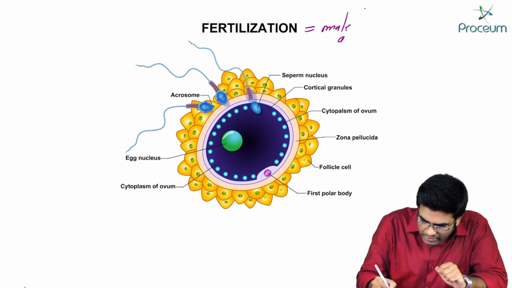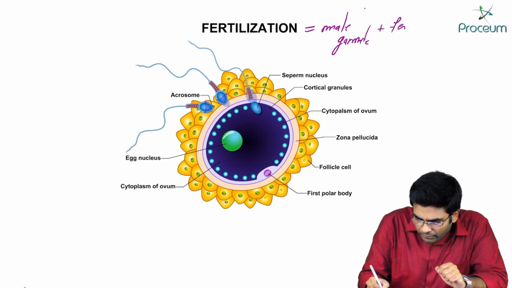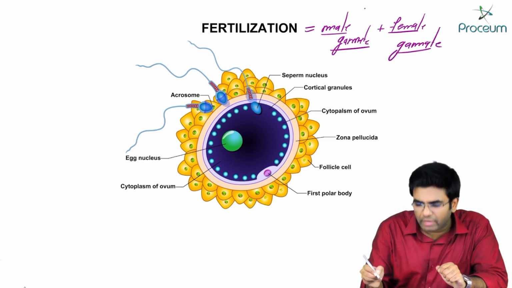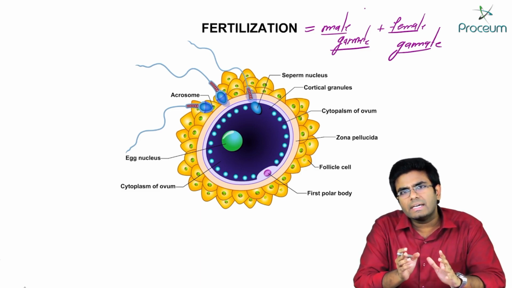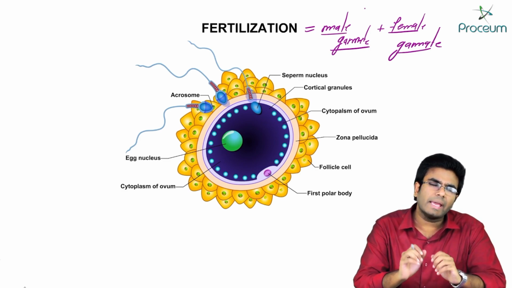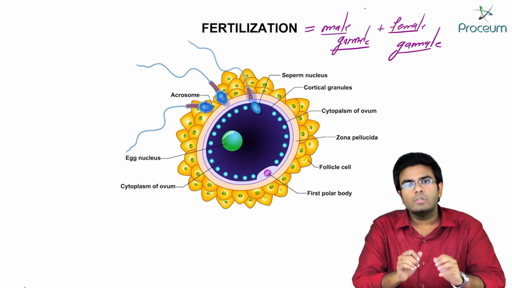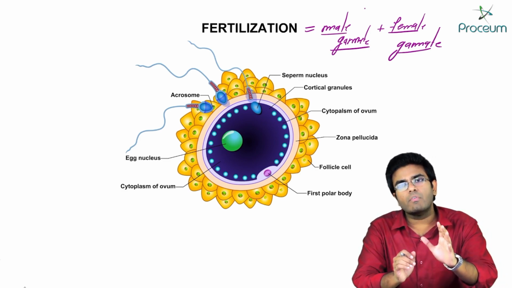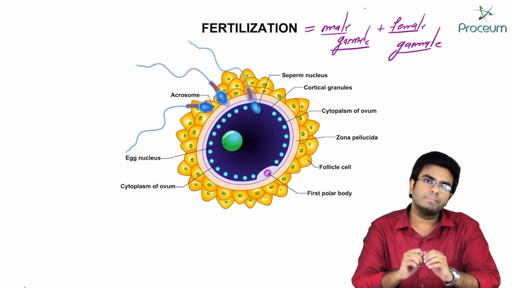a male gamete plus a female gamete. Okay, the fusion of a male gamete and female gamete. So what is a male gamete? We all know that male gamete is the sperm and a female gamete is an ovum. So the fusion of sperm and ovum is known as fertilization.